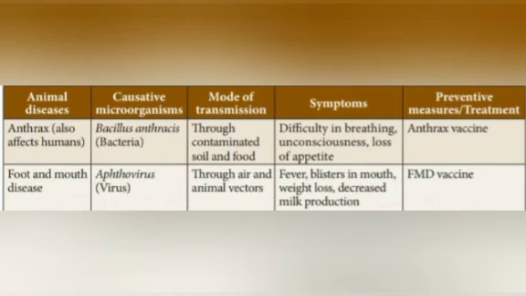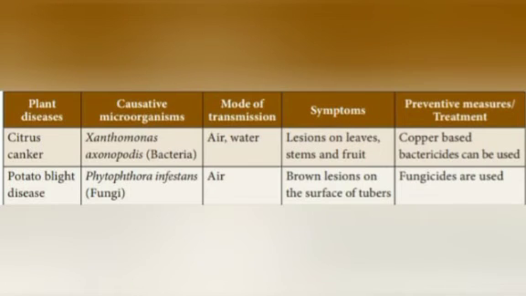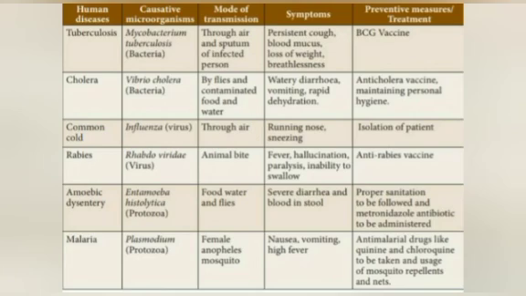This one shows diseases caused by microorganisms in animals: anthrax and foot and mouth disease. These two diseases occur in animals. And the next one is for plants: diseases caused by microorganisms in plants. The next table shows diseases caused by microorganisms in humans.